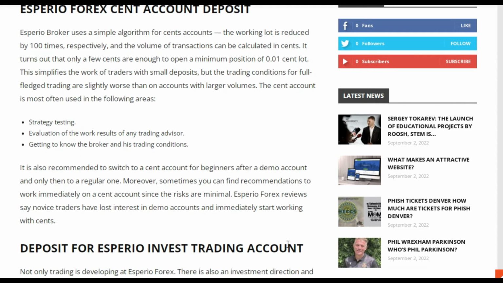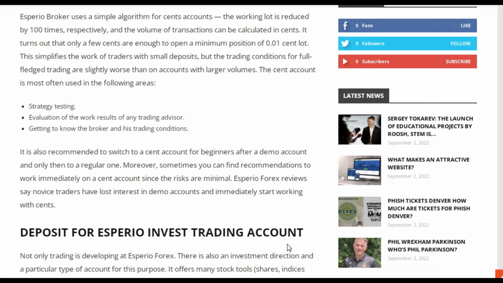A trader must have enough funds in their account to buy shares. Everything depends on how much one share costs and how many are in one lot. These two parameters determine the minimum deposit for the invest account at Esperio broker. The more expensive the share is, the more funds will be required to purchase.